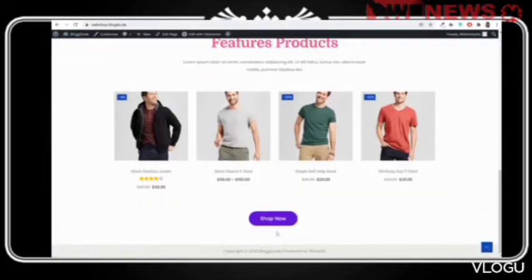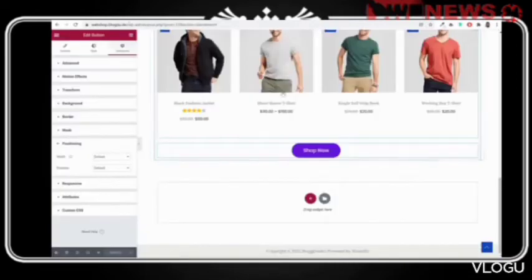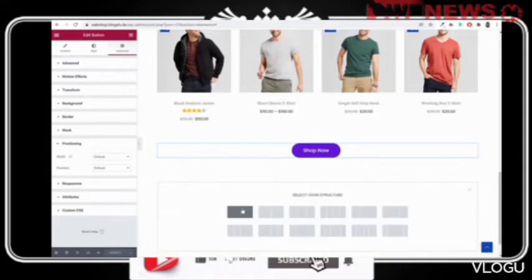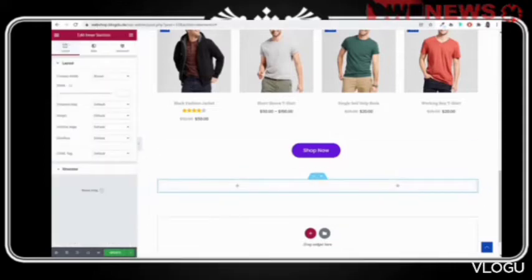So we already have some space at the bottom. Now after this we have the testimonial section. Let's see how we can create this section. For this, again add a new row, and inside this row we want to add another row, which is this inner section, and this will be divided into 2 columns. Okay, like it is over here.